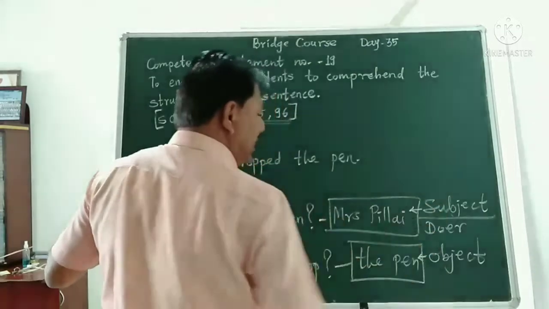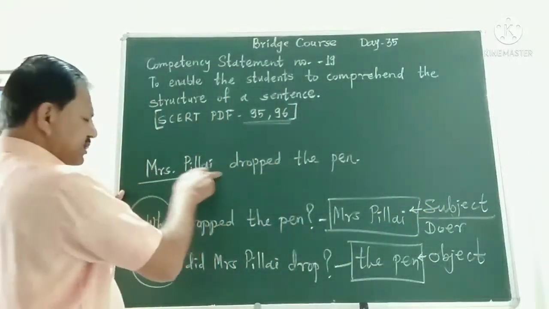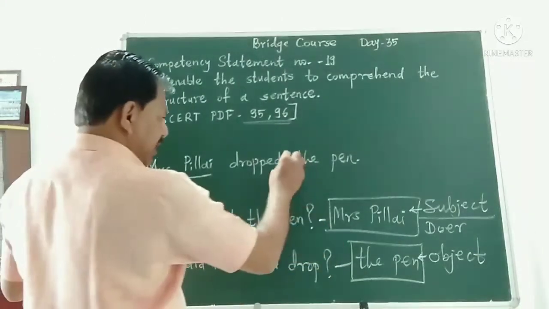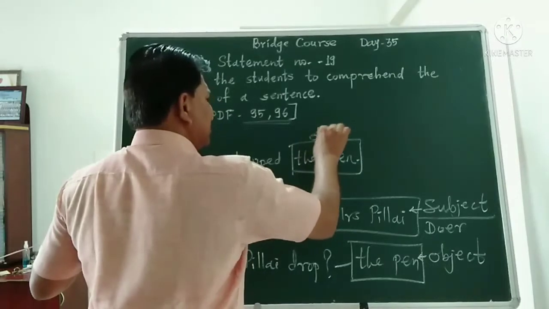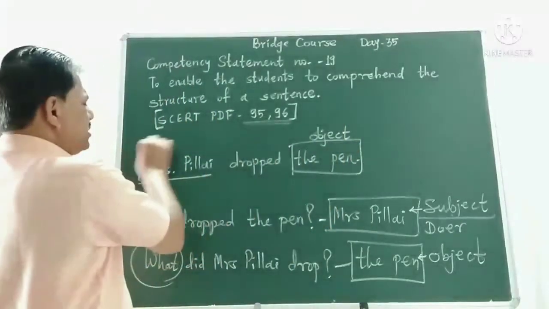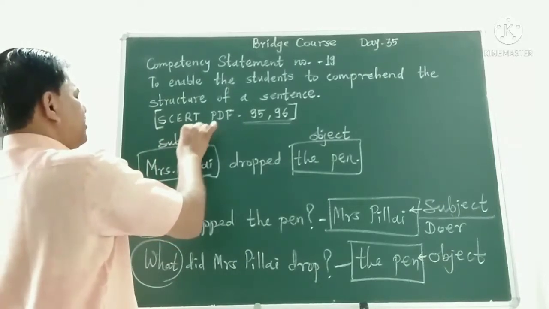So Mrs. Pillai is the subject or doer of the action in the sentence, and the pen is the object, and this is the subject or doer.